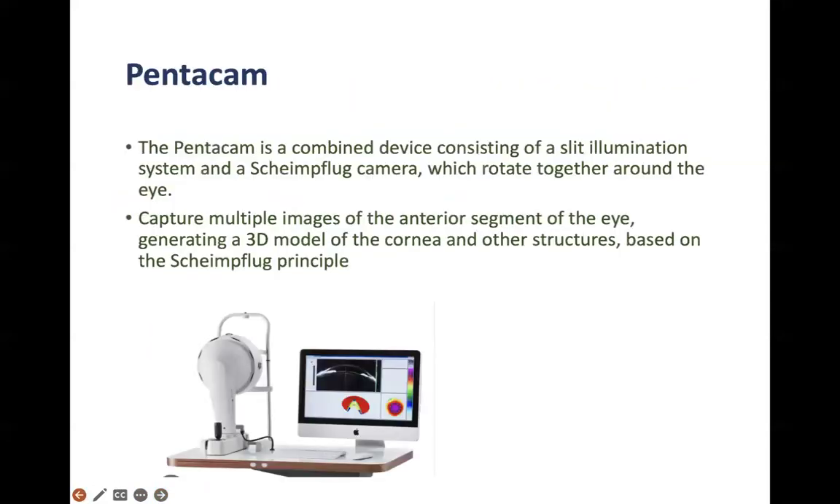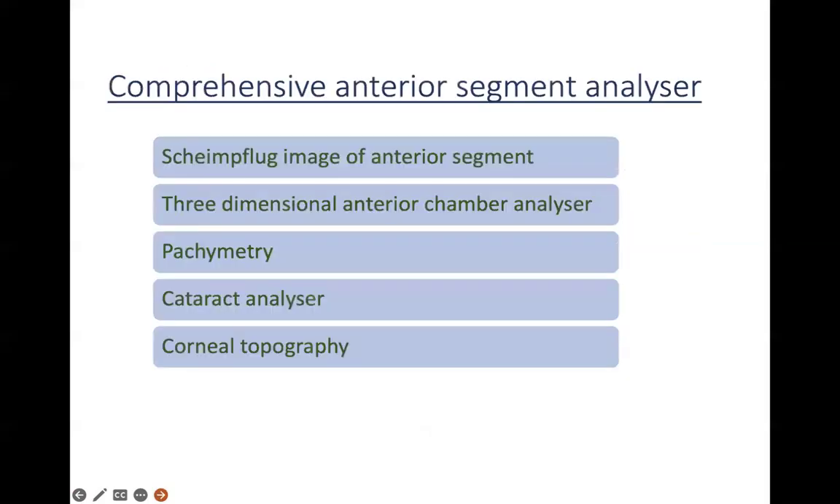Pentacam is a combined device that consists of a slit illumination system along with a Scheimpflug camera. What does it do? It captures multiple images of the anterior segment of the eye and generates a 3D model of the cornea and other structures. So this is known as the comprehensive anterior segment analyzer.